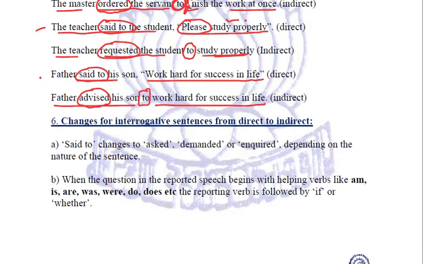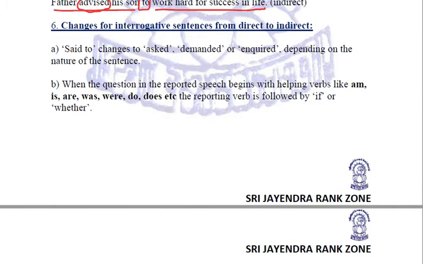Next, coming up with changing the interrogative sentences from direct to indirect. Here, because interrogation is being made, the reporting verb said to changes to asked or demanded or inquired in the indirect speech, depending upon, of course, what type of sentence it was.